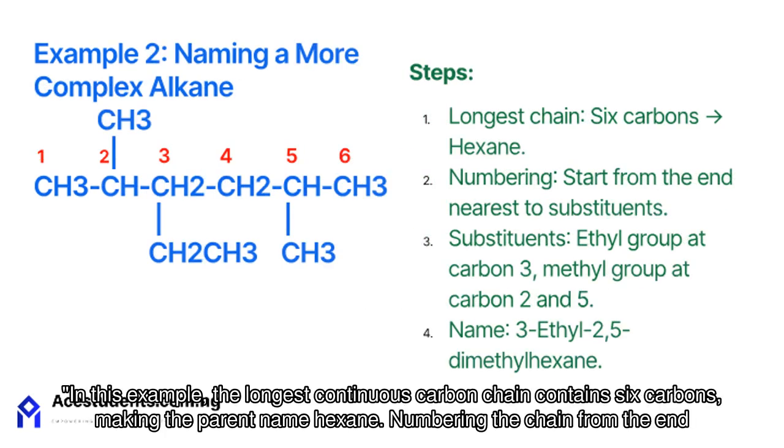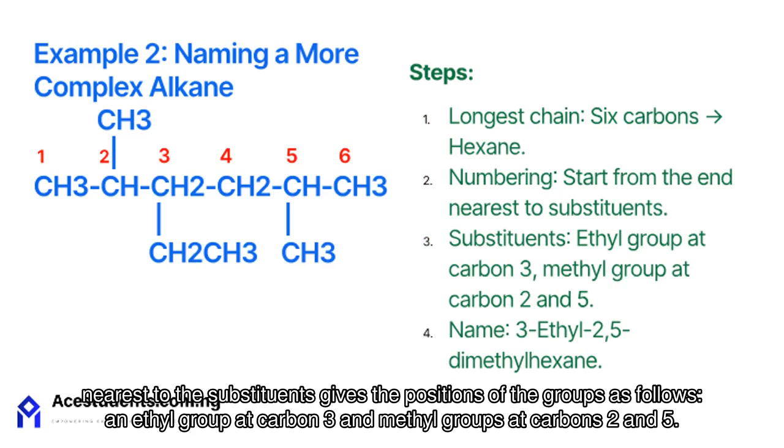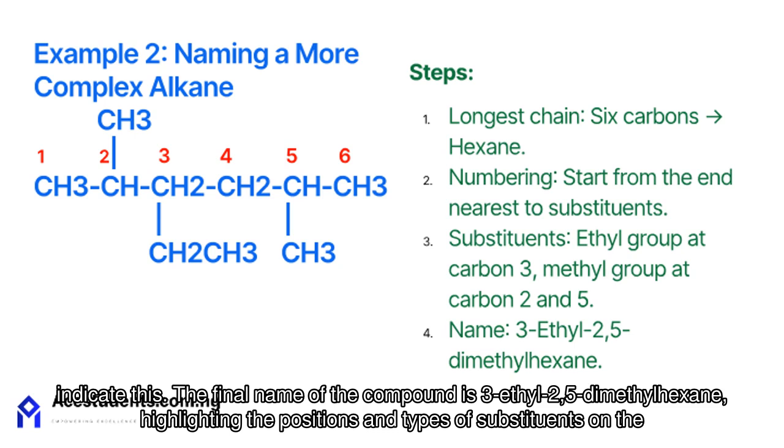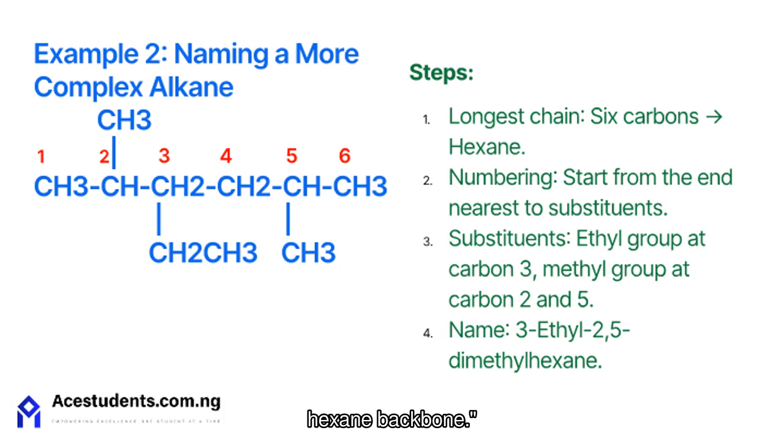In this example, the longest continuous carbon chain contains 6 carbons, making the parent name hexane. Numbering the chain from the end nearest to the substituents gives the positions of the groups as follows: an ethyl group at carbon 3 and methyl groups at carbons 2 and 5. Following the alphabetical order, we name the substituents as ethyl and then methyl. Since there are 2 methyl groups, we use di- to indicate this. The final name of the compound is 3-ethyl-2,5-dimethylhexane, highlighting the positions and types of substituents on the hexane backbone.